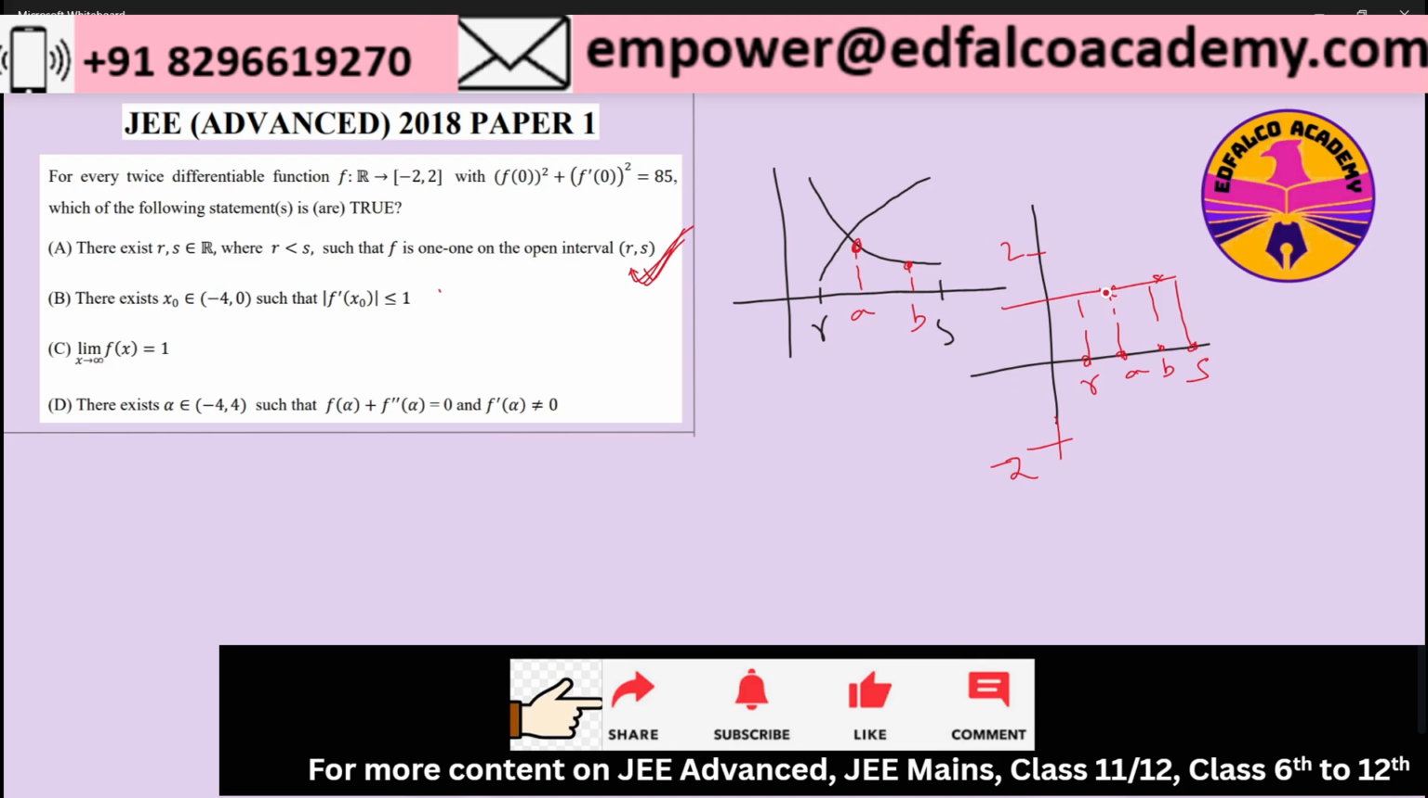So the only possibility of discarding option A is if f of x is a constant function. Now let's check whether f of x being a constant function is possible in itself or not.